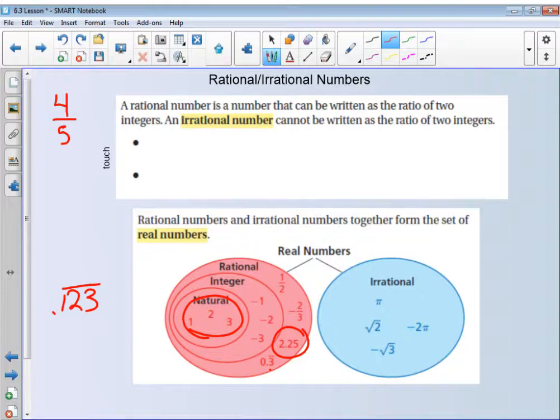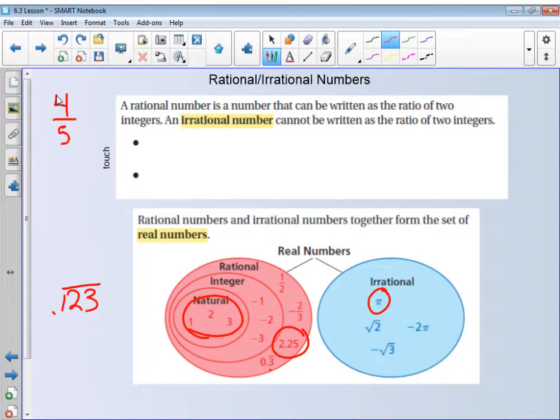Irrational numbers, on the other hand, are going to be what I would call those crazy numbers. If I asked you to memorize those, you would say you're crazy. Those are numbers that never end. They're non-terminating. Some examples of irrational numbers would be pi. Now we use 3.14 for pi, but that's just a rounded number. Pi is actually a non-terminating number that continues forever.